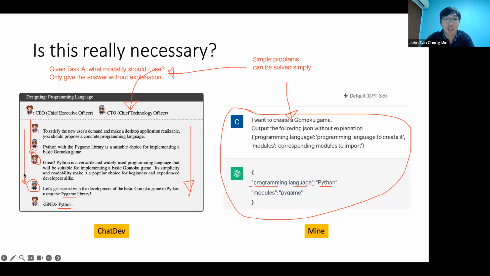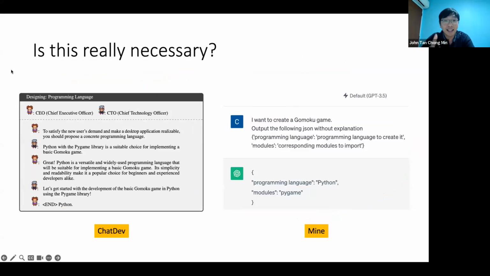Like idea generation, you don't need a conversation, unless each of the agents has a different background. Because right now each agent doesn't have specific memory. If your CEO has memory of other corporations he has done before, and your CTO has memory of other programs he has done before, then yeah, a conversation might be a good way to bring out the best of both of them. But right now, because of the framework of how it's done, there's no past memory of what has been done outside of the conversation. It's not necessary to have the conversation. Okay, all clear on this?